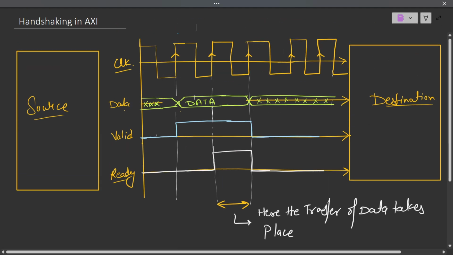So the core concept of handshaking: what exactly does handshaking mean? Handshaking simply means there is person A, there is person B. They are meeting for the very first time. Now person A will say hello.